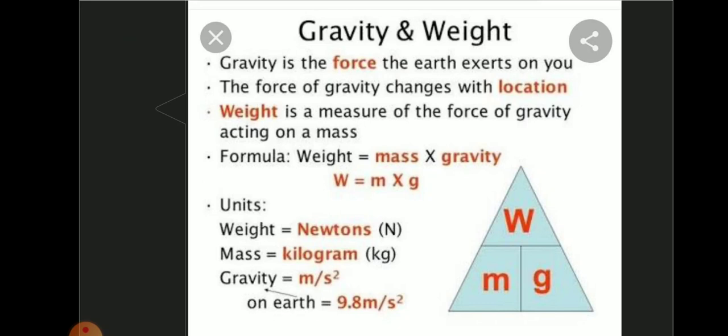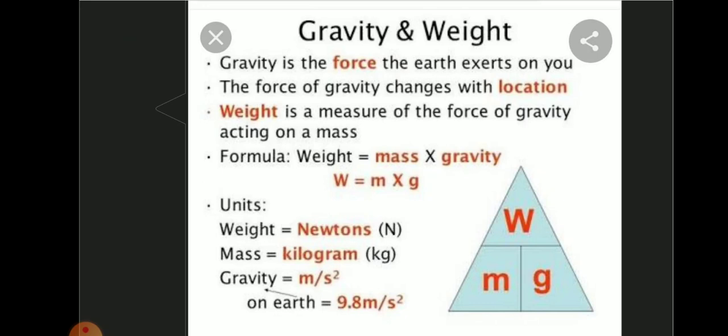Look at the diagram, W M G. There is a close relationship between W, the weight, M, the mass, and G, the acceleration due to gravity. There is a relationship between these three factors. Gravity is the force that Earth exerts on you.